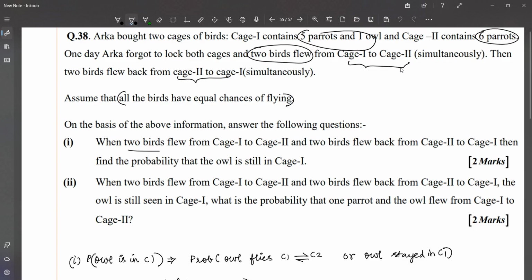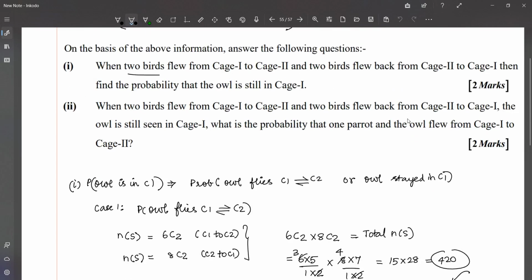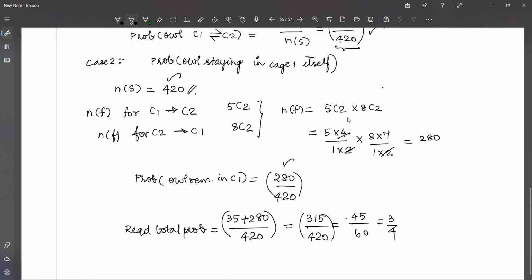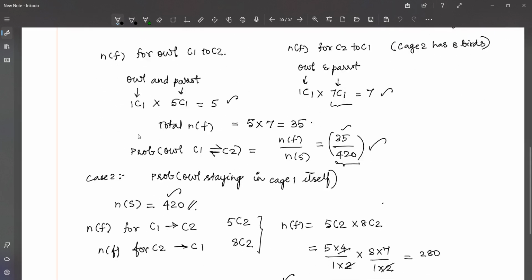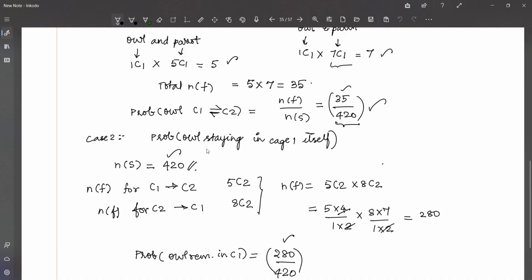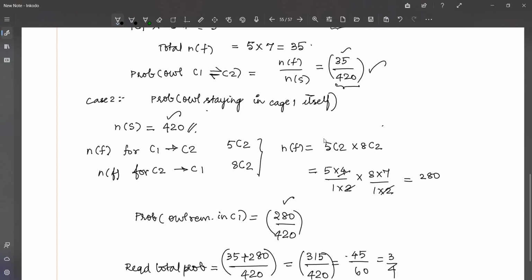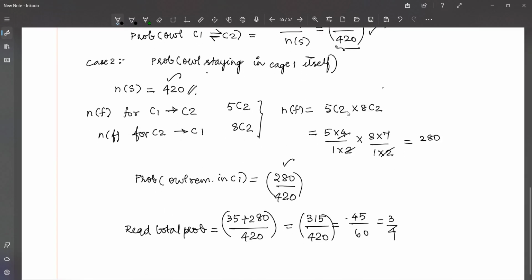If you look at the first subdivision, that question was based on the addition theorem of probability. That's because there are two scenarios, two cases rather. This is case 1 where the owl flies. Case 2 is where the owl stays, correct? And we are adding the probabilities of each case. That is why this is an addition theorem of probability question.